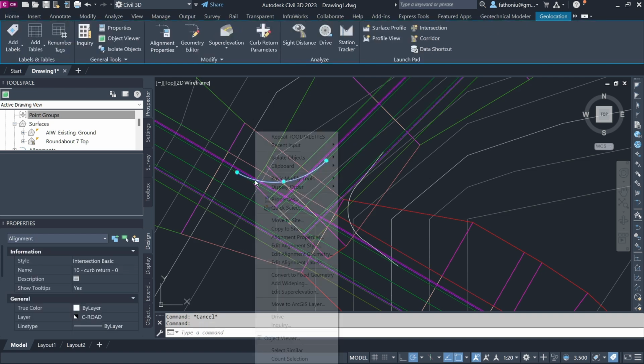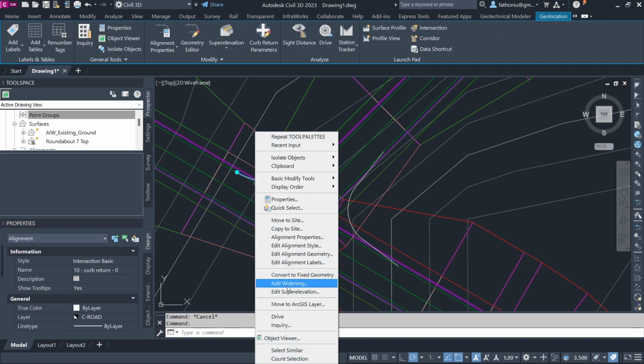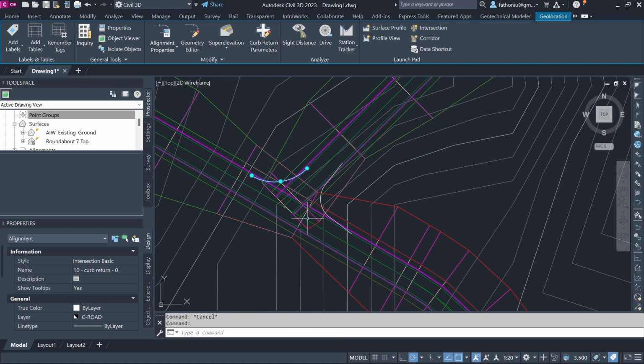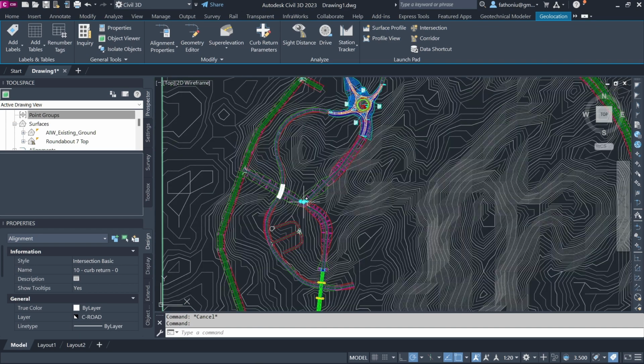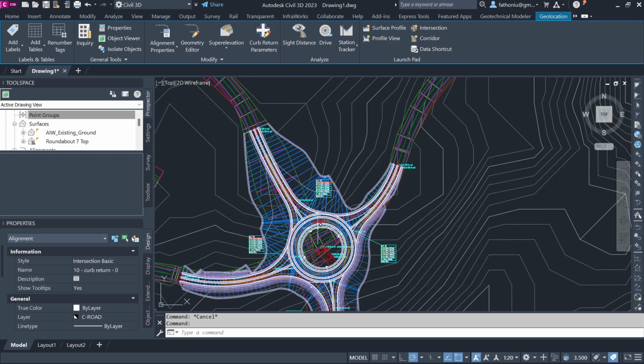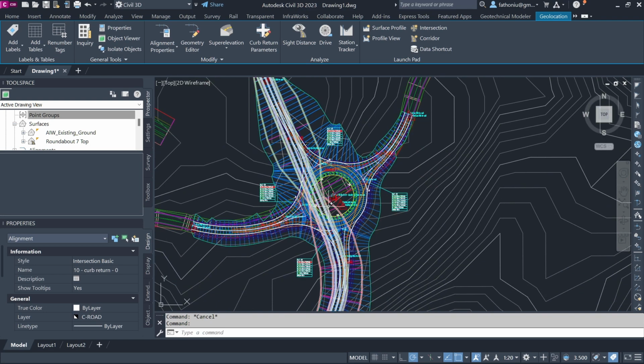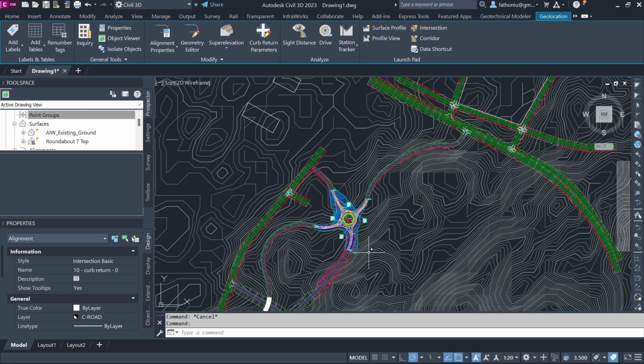Click this one, right click, and then you have the widening, superelevation, and all the properties here for the road. There is a basic one already given here. Also for the roundabout here, but you can see the roundabout is still overlapping each other, so we need to do something on this one.